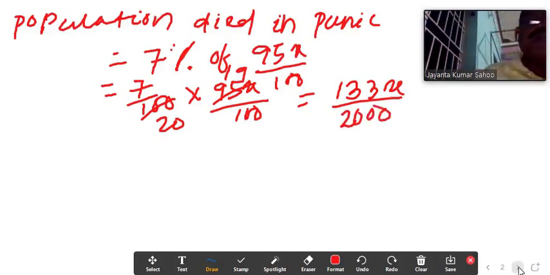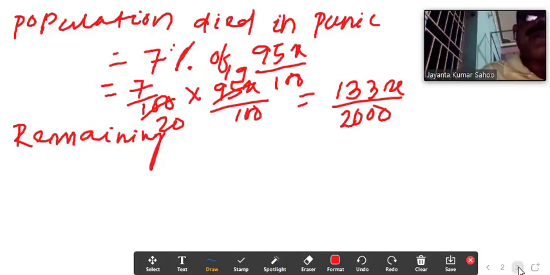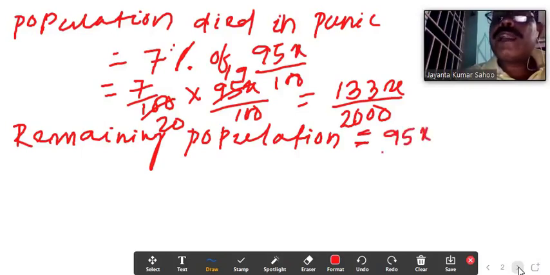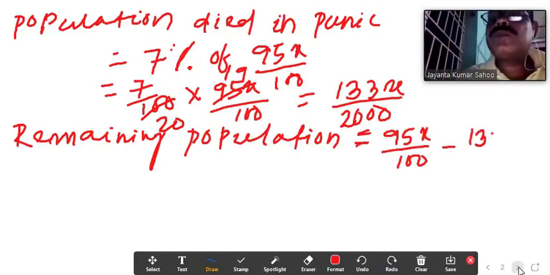Then again we can find out the remaining population. It was 95x by 100. Now population died in panic is 133x by 2000, so minus 133x by 2000.